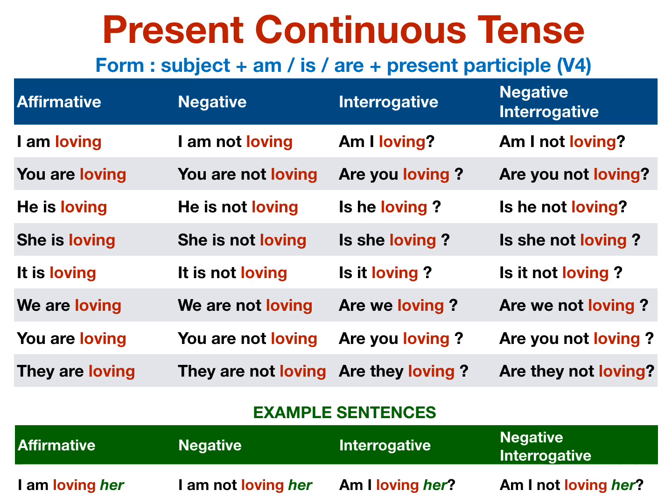Example sentences. I am loving her. I am not loving her. Am I loving her? Am I not loving her?